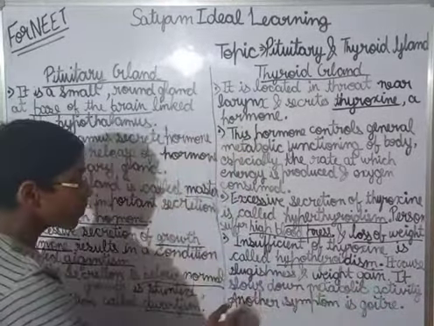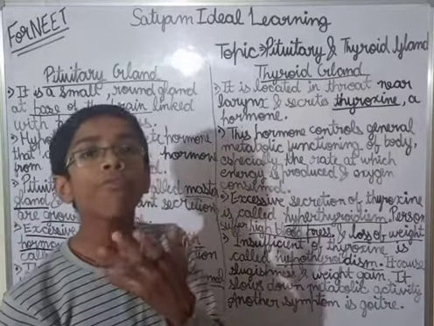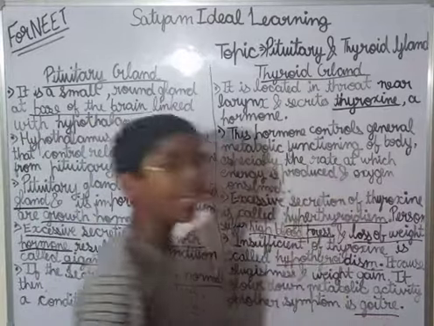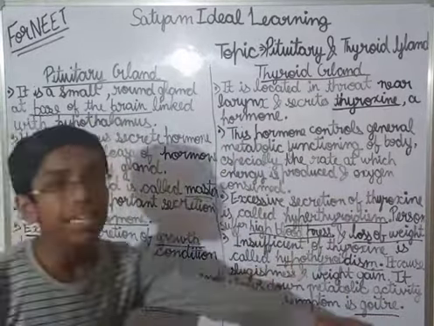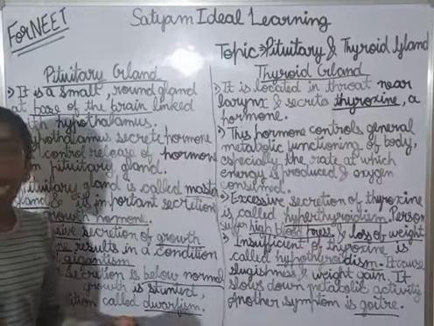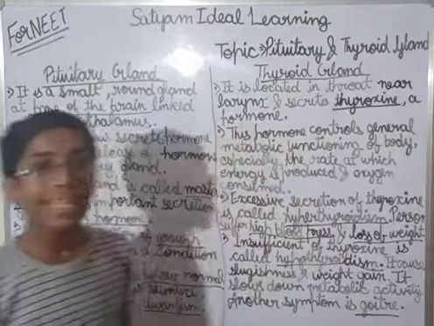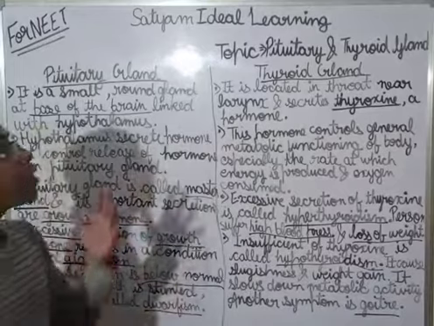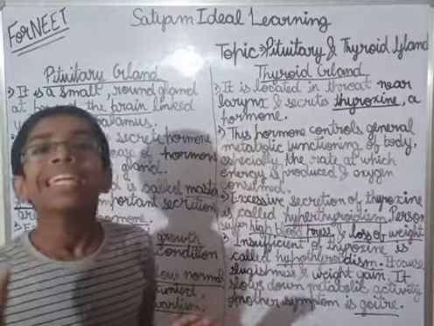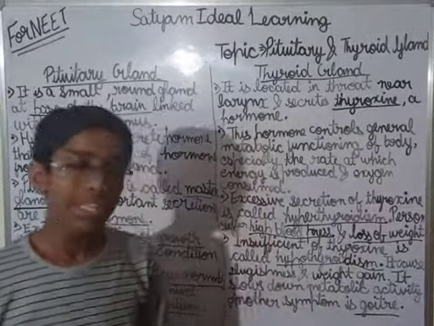Clear? It slows down the metabolic activities. See, I have written it also. And another symptom is the swelling of the thyroid gland, and that is called goiter. When there is iodine deficiency in our diet, then also goiter happens. And I have told you one question about what is thyroxine. So it is an iodine containing protein.